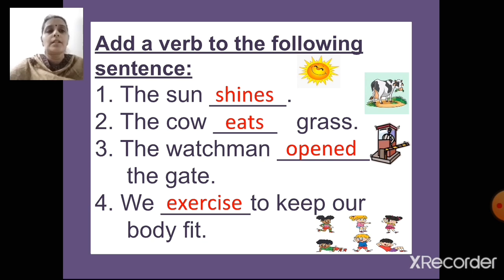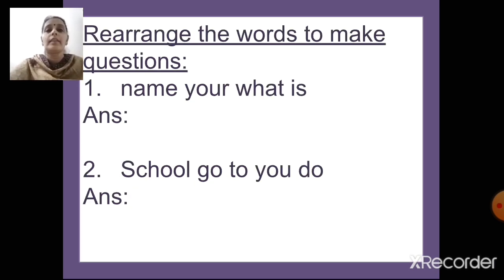Done? Okay, good. Now the next one: rearrange the words to make questions. There are some words given in a jumbled form. We have to form a question, right? So you have to rearrange the words to form a question, and you also have to remember the punctuation marks we need to use. If it's a question, what will you put? Yes. So write down the question first, and then think and write the answer for that, and then I'll show you the correct answer.